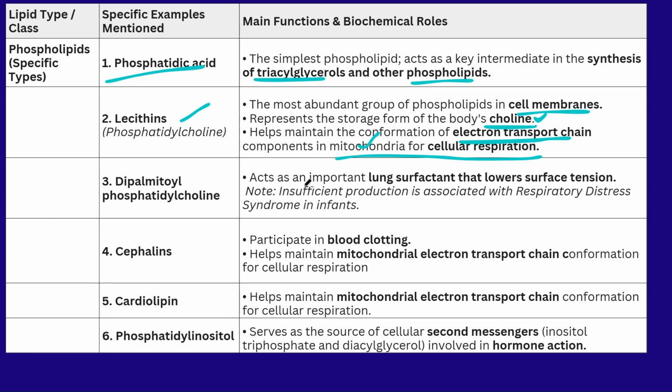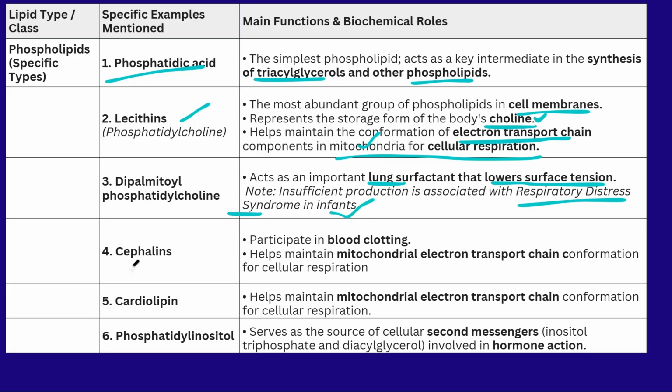Next one, the third example of phospholipid is dipalmitoyl phosphatidylcholine. This is helpful for the protection of the lungs. The lungs can be protected by lowering the surface tension. Our lungs can be protected, and this will prevent the respiratory distress syndrome in infants.